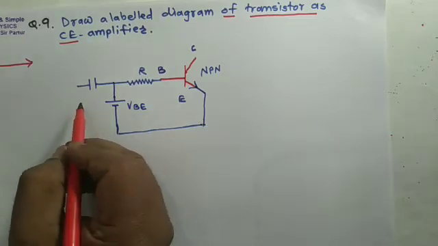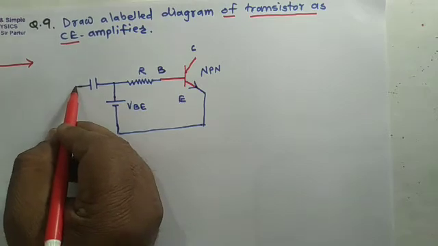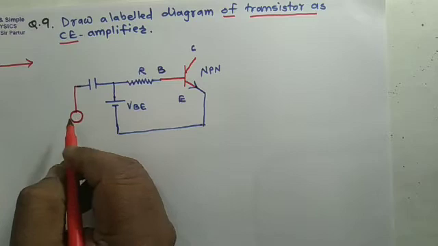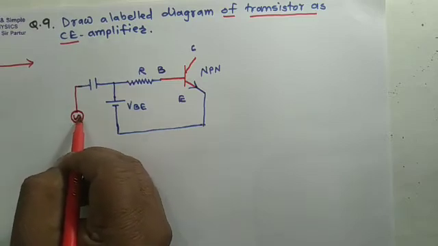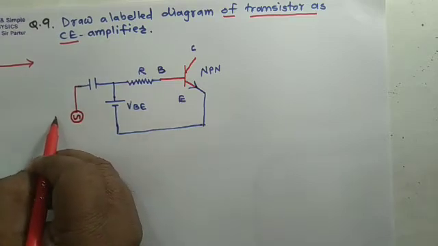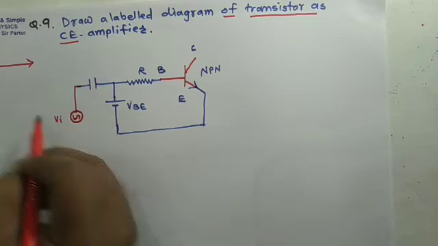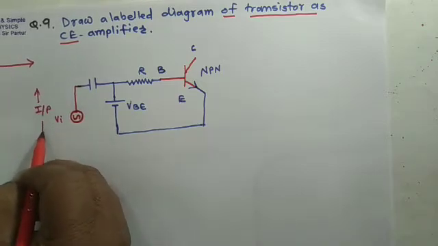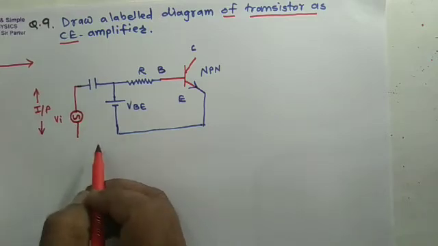Again, across battery and capacitor, AC source or AC signal can be applied. This AC signal is taken as input. So it represents input signal.